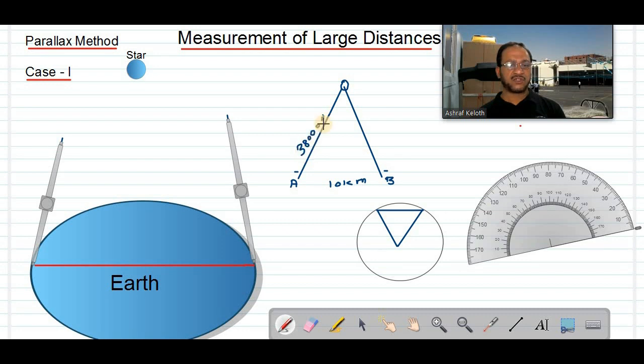If this is the distance towards the moon, 3,80,000 kilometers, and this distance is only 10 kilometers, with respect to 3,80,000 kilometers, this 10 kilometers you can neglect. You can take this as equal to 0.